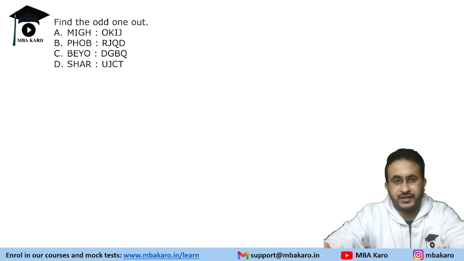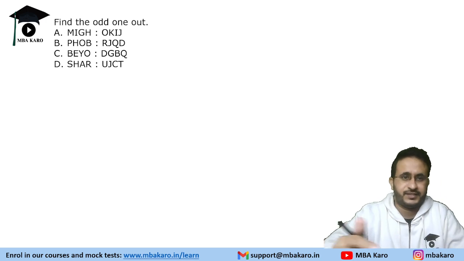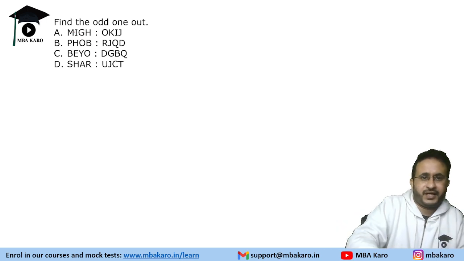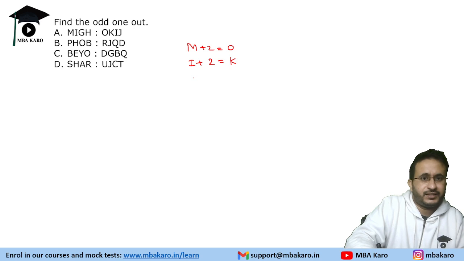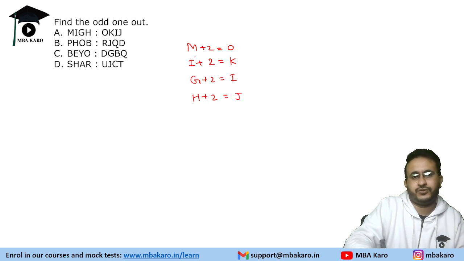Find the odd one out. Okay, so let's see this. I plus 2 is K. G plus 2 is I. And H plus 2 is J. So plus 2, plus 2.